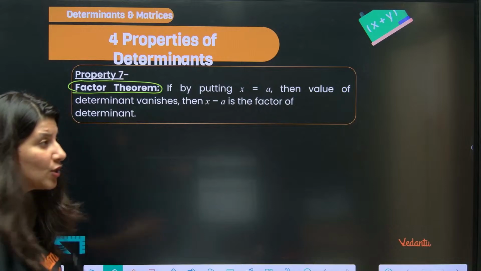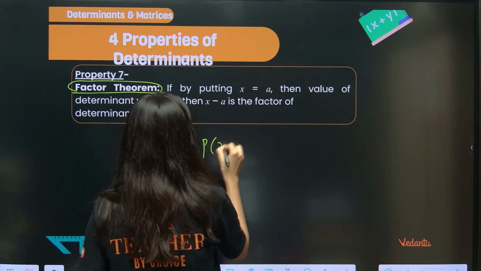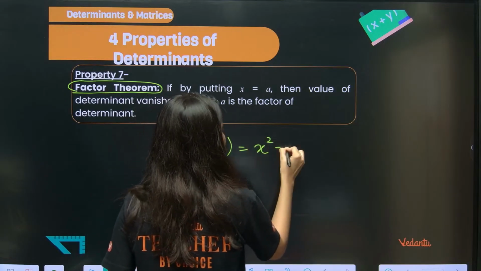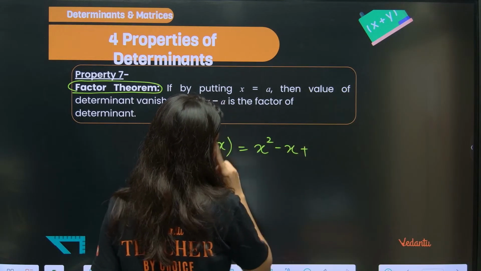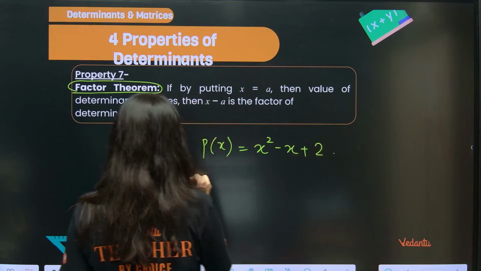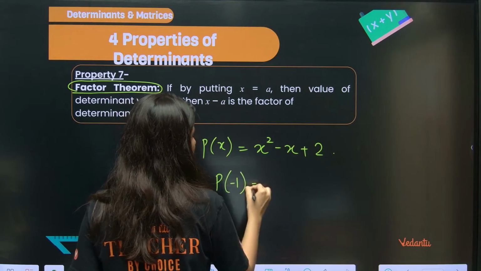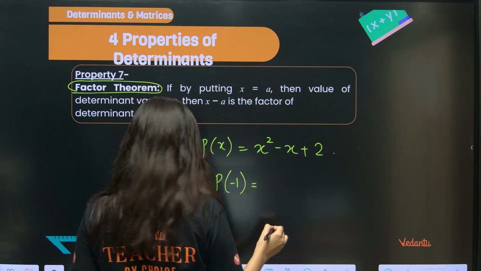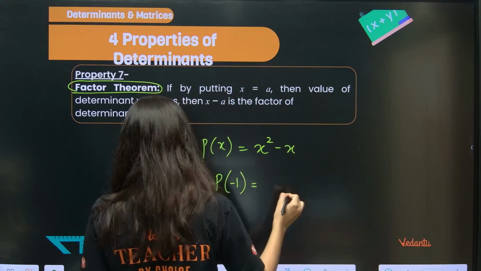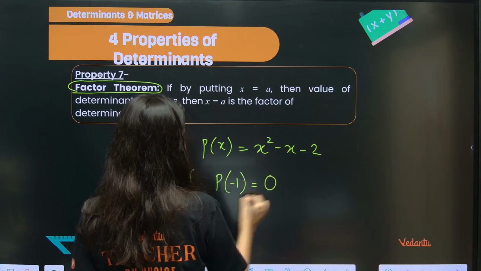Suppose you have a polynomial which is x square minus x minus 2. If I say p of minus 1, tell me, what is p of minus 1? The moment you put minus 1, you get 0.